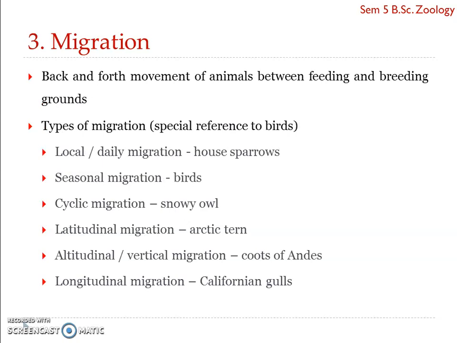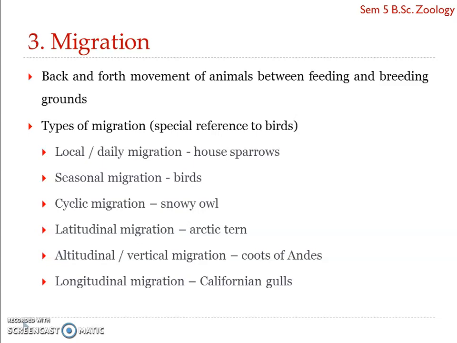When we speak about fishes, there is yet another type of migration which can be included under vertical migration. It could be daily migration, also vertical migration. That is, the fishes move towards the surface waters during the night time, and during the daytime they move down to avoid the heat. Okay.